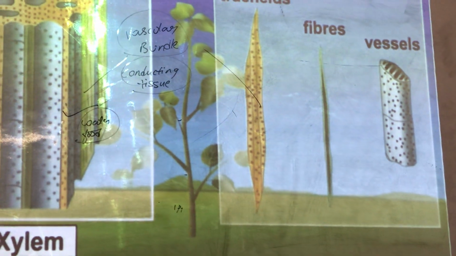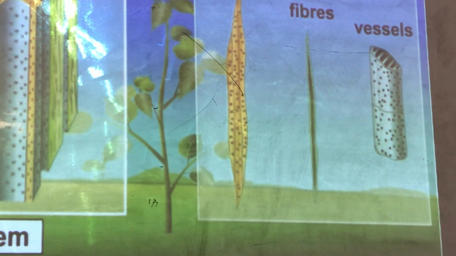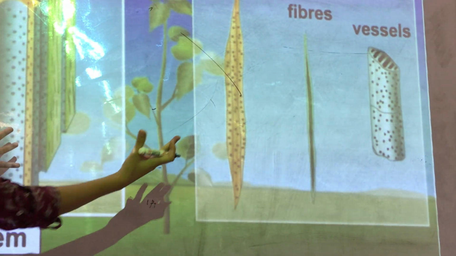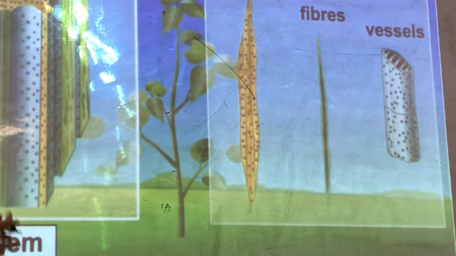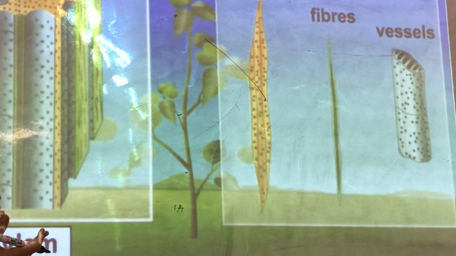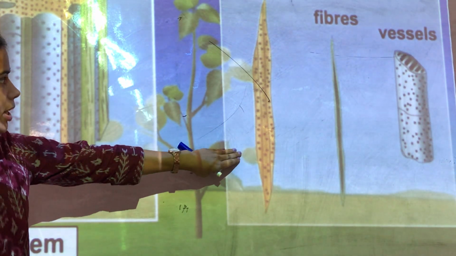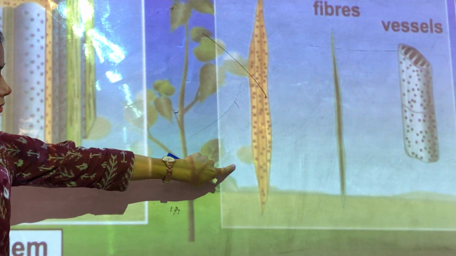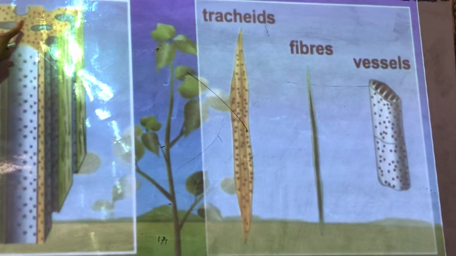Now let's talk about xylem. If I take the xylem and spread its cells, so many different types of cells are present inside it. Like this shape is called tracheids. You can see here, these are tracheids.